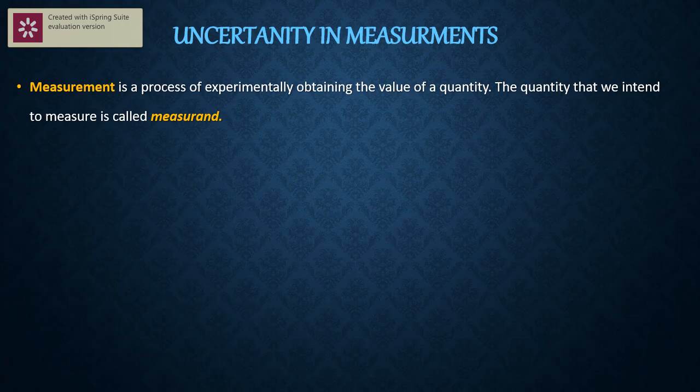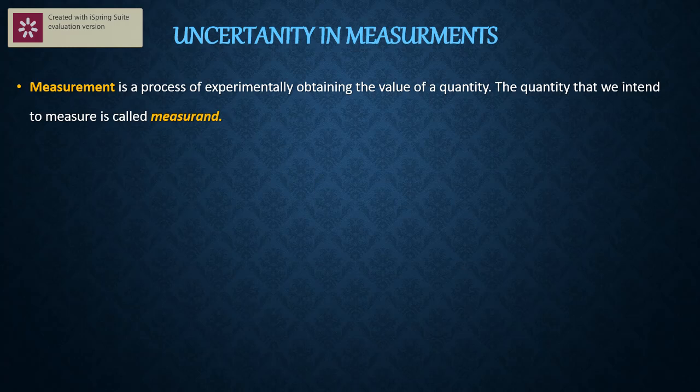And if I tell one more student to measure three times, if he says the mass of the beaker is 20.5 in the first case, second time 22 gram, third time 15.75, then he is far away from the true value. So this is not a correct measurement. Here also uncertainty is there. In the first case also uncertainty is there. But our uncertainty should be minimum. The lesser the uncertainty, the more accurate and the more precise we are.